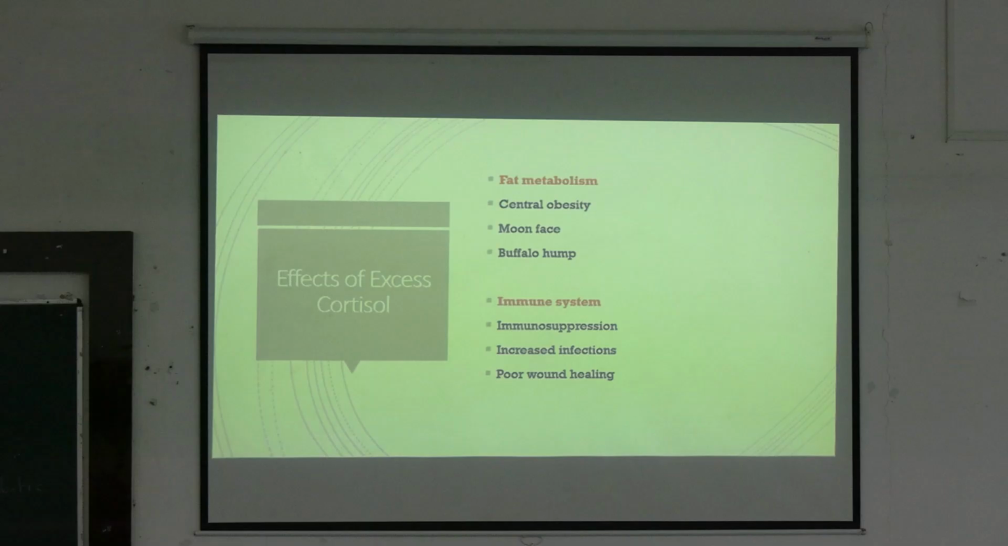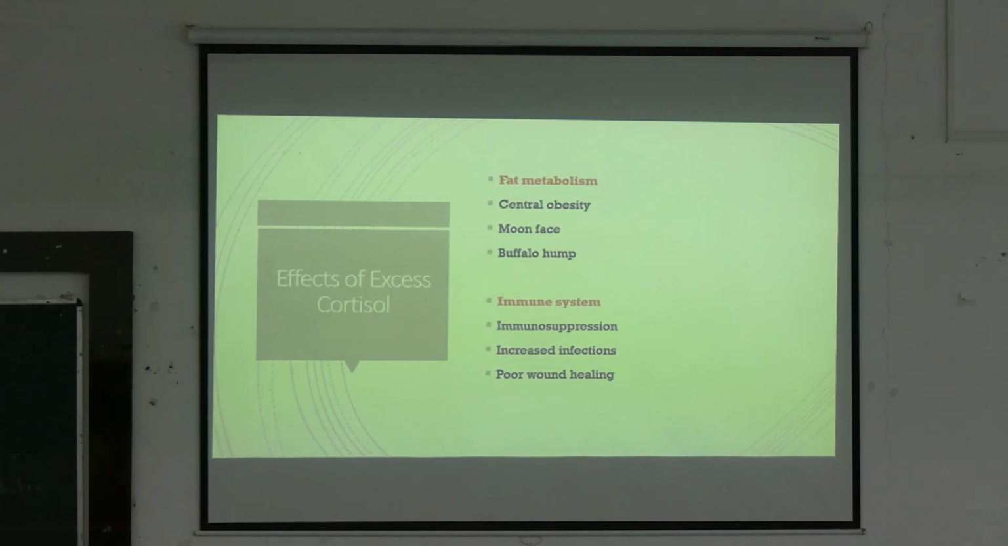Next. In case of fat metabolism also, there will be excess fat deposition in various parts, mainly in the trunk, the face, the back and behind the neck. So this will give rise to moon facies, and due to excess deposition of fat in the back, this will form a buffalo hump. And since it is in the trunk, this will lead to central obesity. So the important points are central obesity, moon face and buffalo hump.